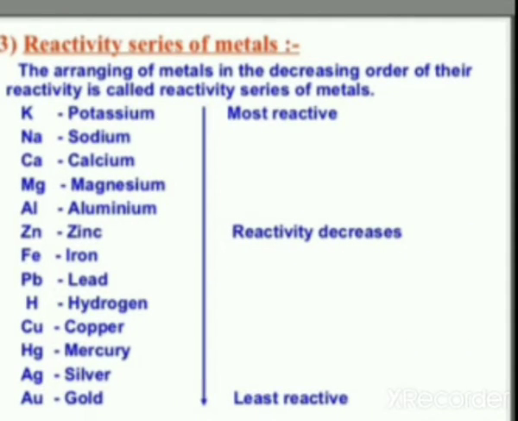Reactivity series. So what is the reactivity series? The arrangement of metals in the decreasing order of their reactivity is called the reactivity series of metals. The rate of reaction of metals with oxygen, water and acids is different for different metals. Some metals are more reactive than others. The rate of reaction of a metal depends on its reactivity. As you can see here, potassium is the most reactive metal and gold is the least reactive metal. We get to know which metal is more reactive than the other only by considering the reactivity series of metals.